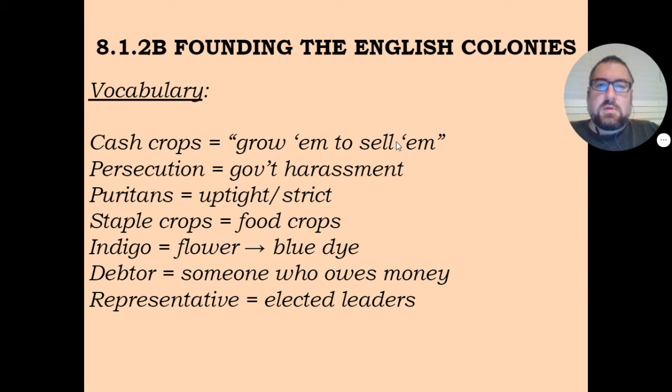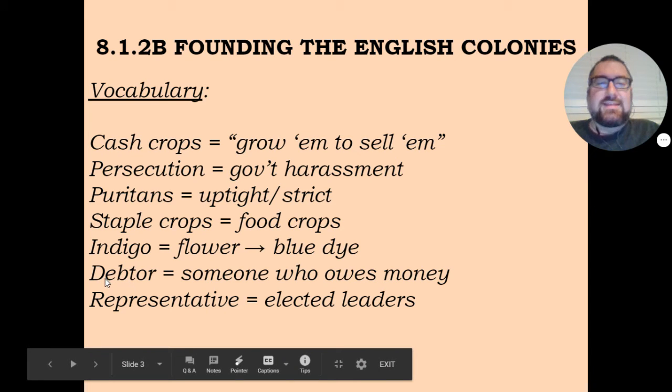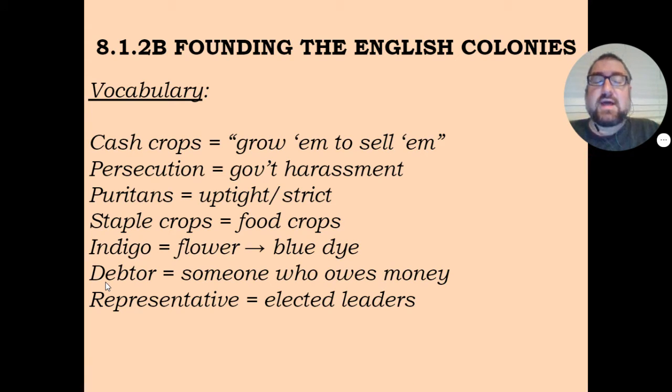A debtor. Please notice the root of the word debtor is debt. And debt is money that you owe to somebody. So a debtor is somebody who owes money. And back then, the problem with debtors is that if you couldn't pay your debts, you were thrown in prison. Which, yes, it's stupid because that means that you are in prison, you can't work, and therefore you can't pay back your debt. But that's how it works. A debtor was somebody who owed money.